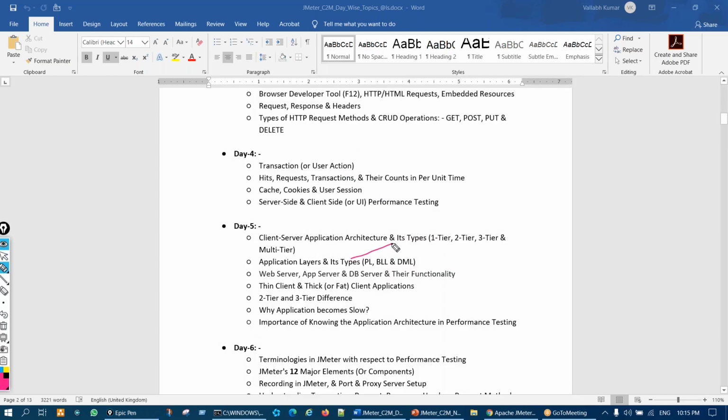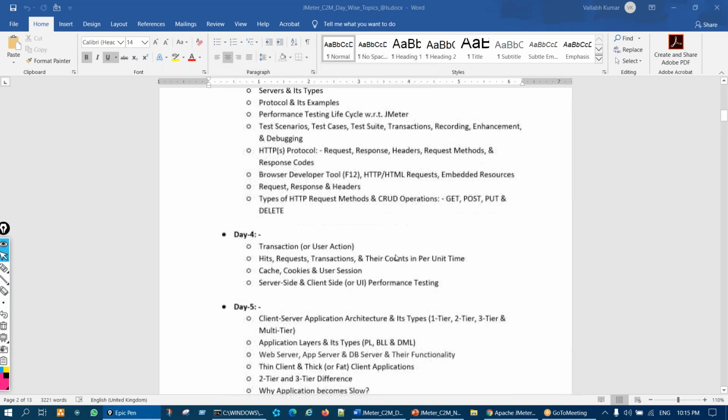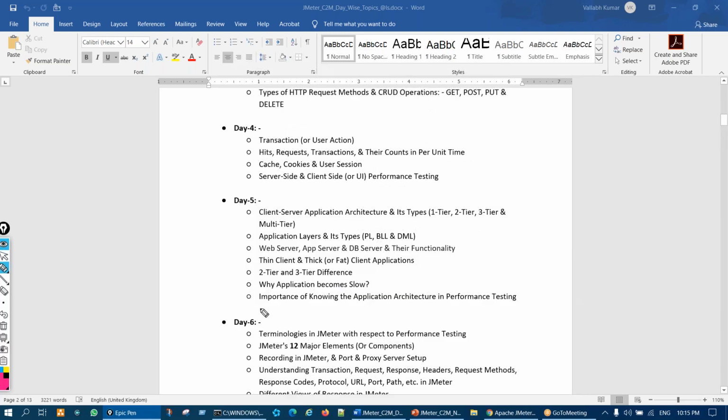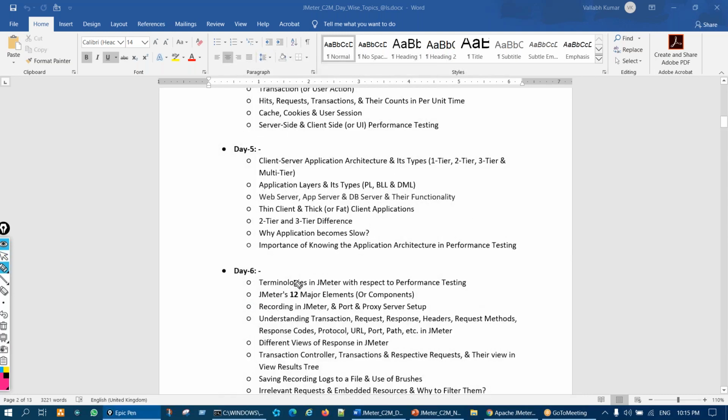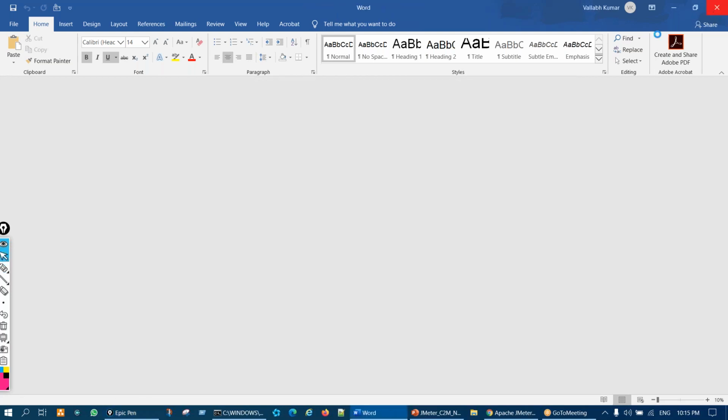Then we'll talk about architecture, cookies, server side, client side, thick client, thin client, and the differences. So this will take 3 days: day 3, day 4, day 5. Then after that, again we'll enter JMeter from day 6. So that will be the agenda. Thank you.